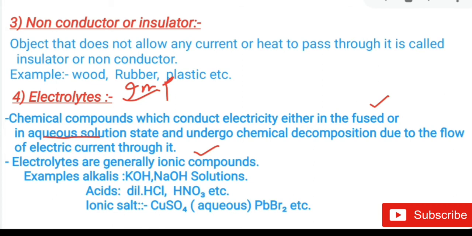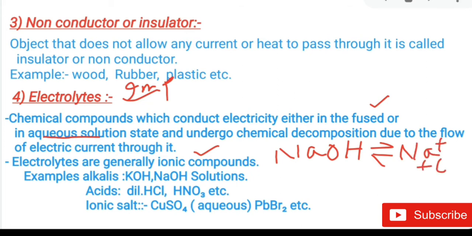For example, if we consider sodium hydroxide in its aqueous solution state, the sodium hydroxide dissociates to give Na plus ion plus OH minus ion, and these ions are responsible for the conduction of electricity. So when the electric current passes through the electrolyte, it dissociates to form ions.